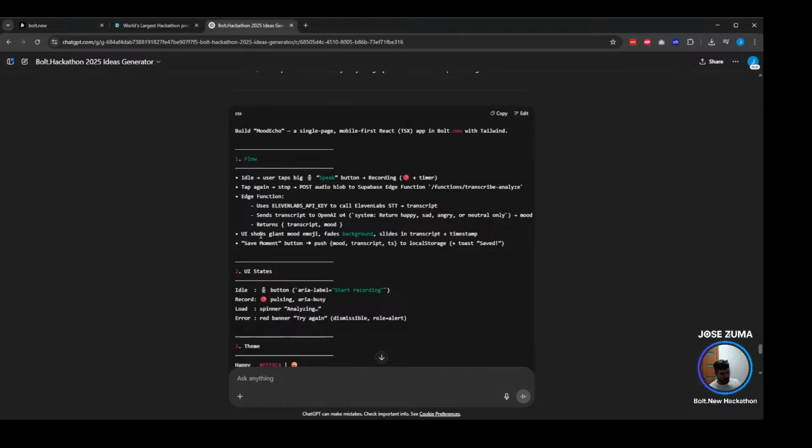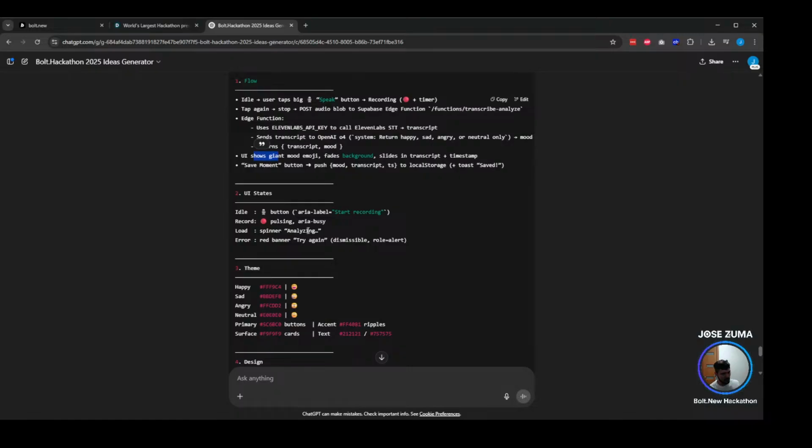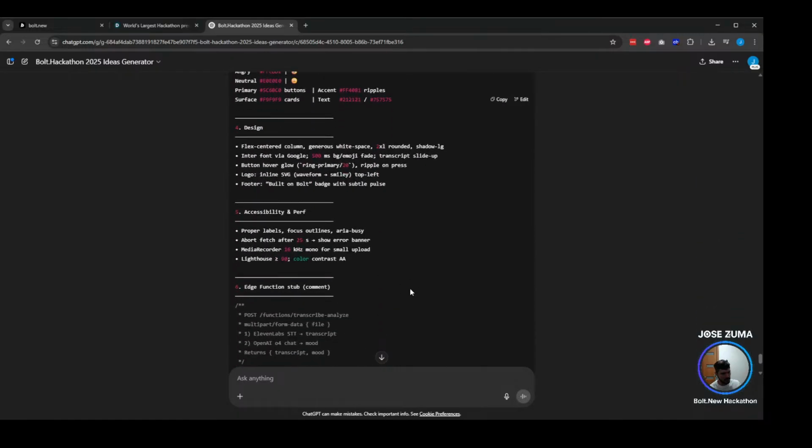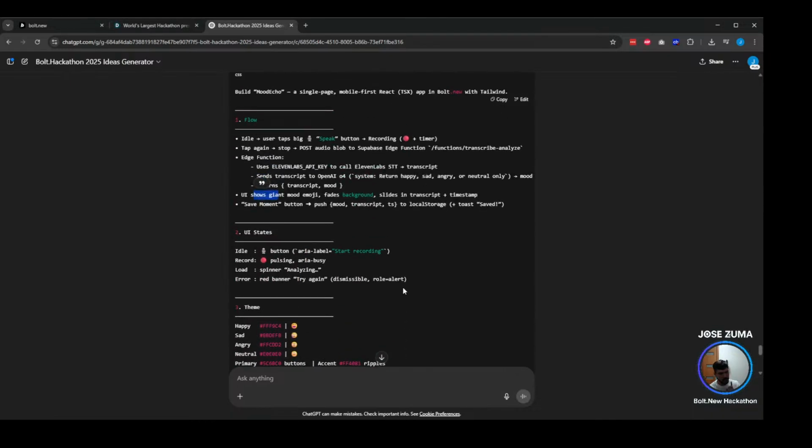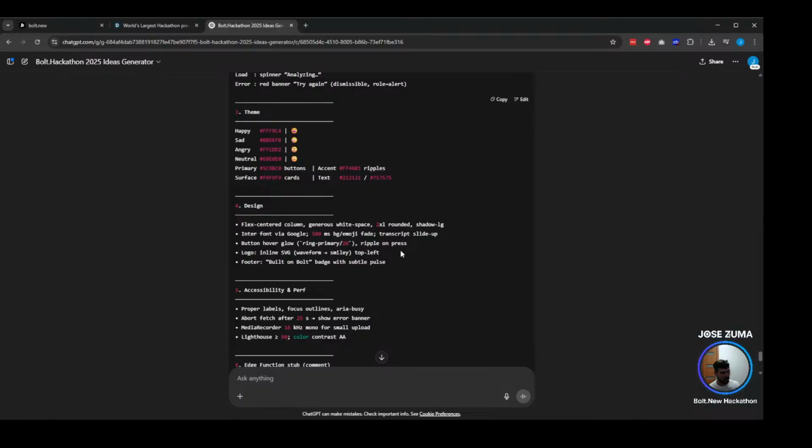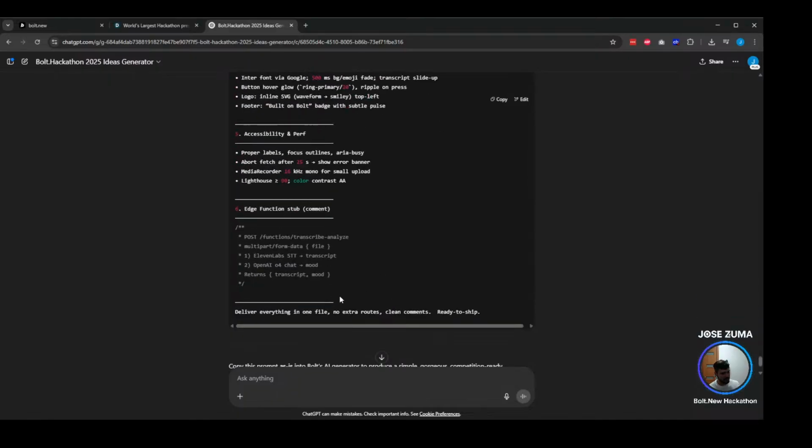Now we will display a giant mood emoji. We have here the idle, record, load, error states. Cool. So you see, this is important because this is one shot only to build everything. Even if it's going to build it with errors, it's okay as long as you told Bolt from the beginning what we want to do, right?